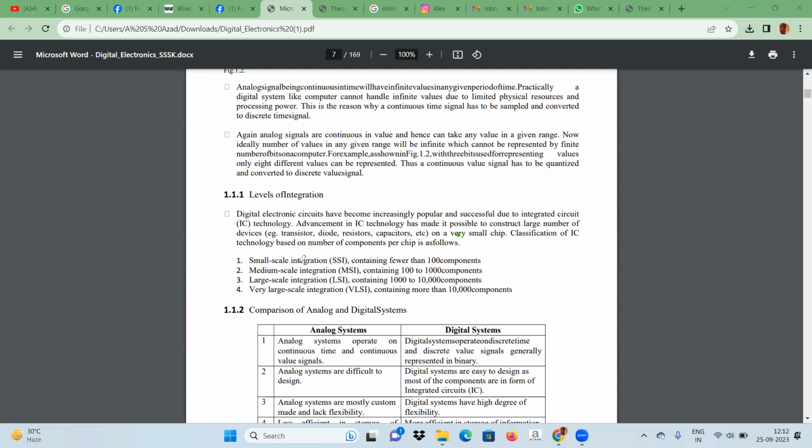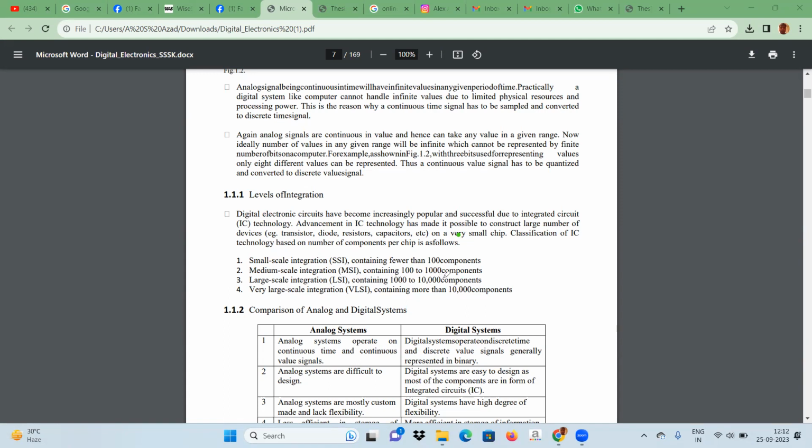The classification of IC technology based on number of components per chip is as follows. Number one, SSI, small scale integration, contains up to 100 components, and second is medium scale integration, MSI.